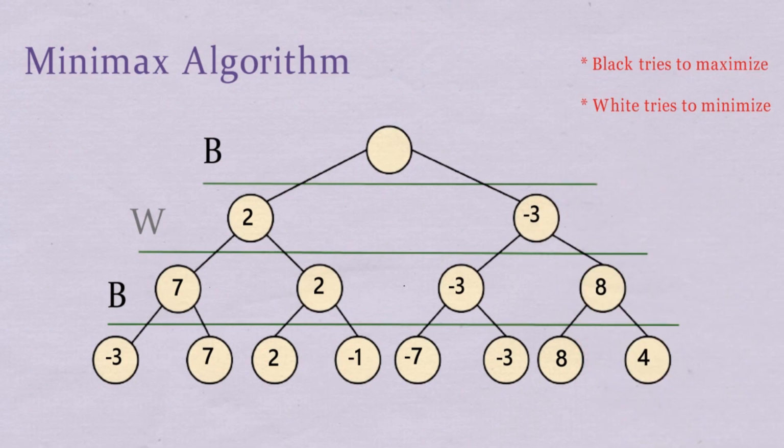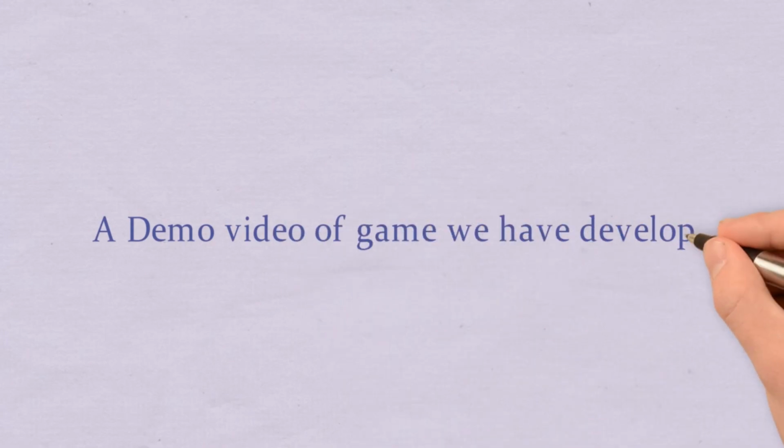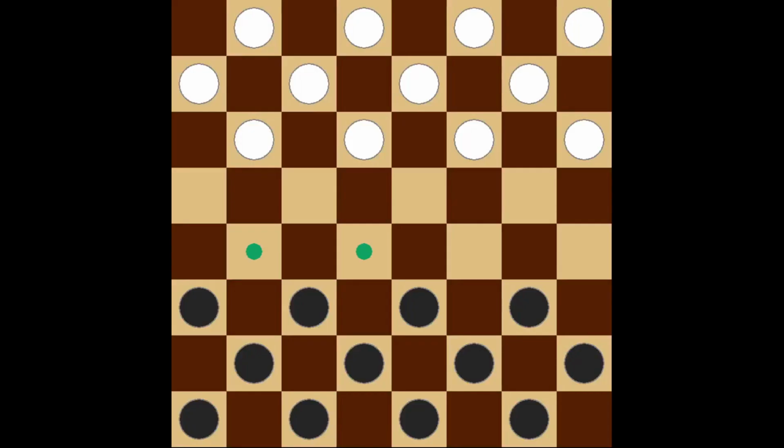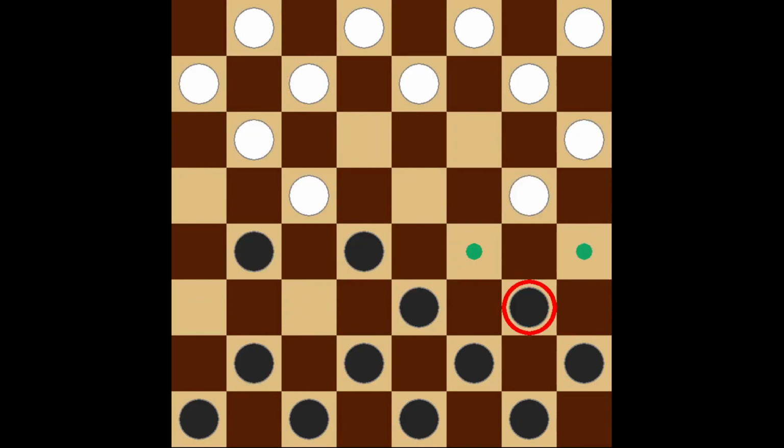Now it's black's turn. Since black is maximizing its score, it chooses 2. This entire position with all these 8 nodes evaluates to a value of 2 in our minimax algorithm. What this tells us is that black is winning this position. This is how the minimax algorithm finds the best move.